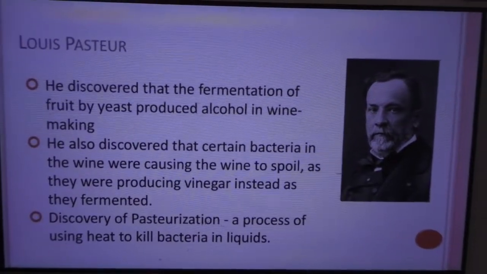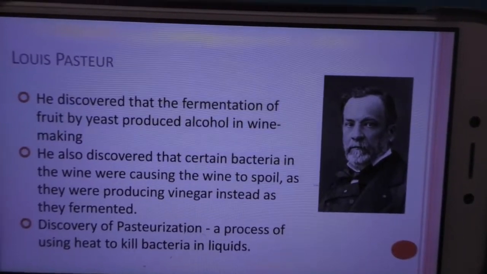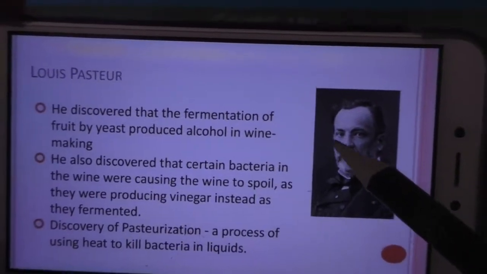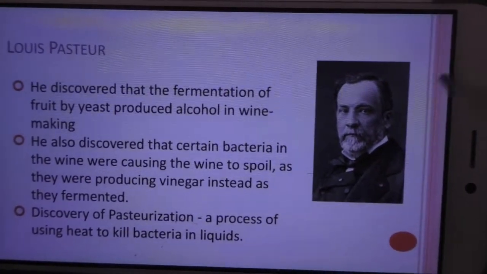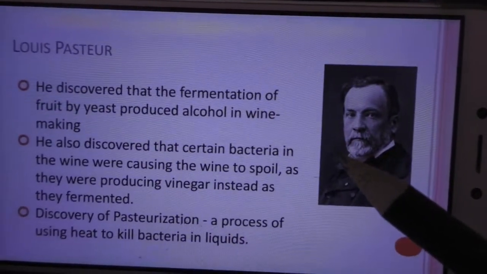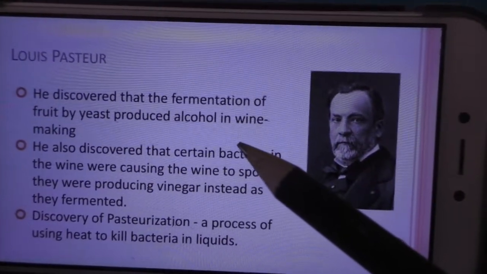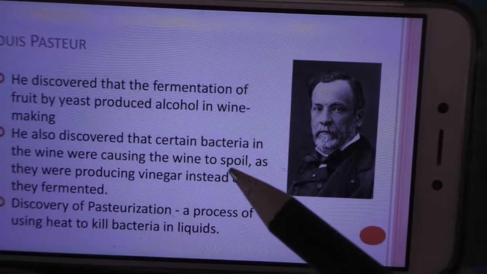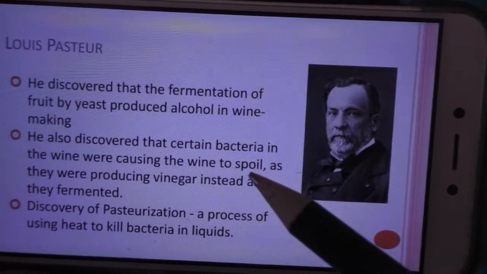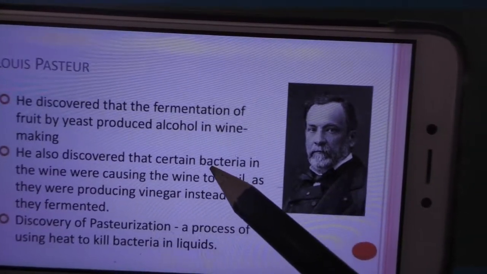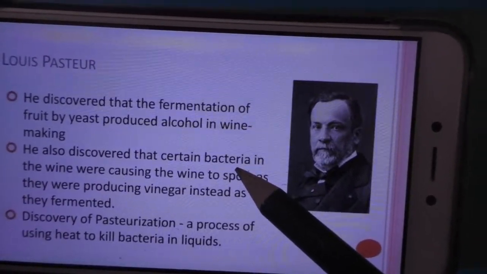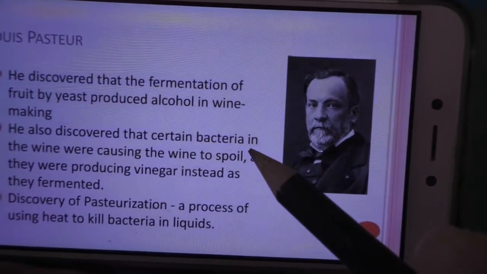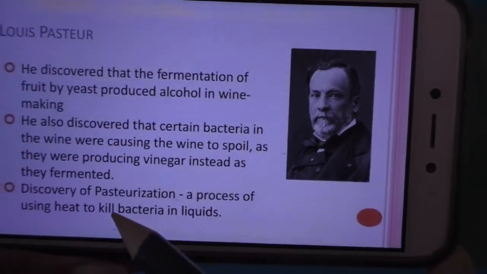So when we talk about fermentation, we have to talk about who discovered it. Louis Pasteur discovered fermentation of fruits. This discovery is used in wine making and alcohol industries. During fermentation of alcohol, some bacteria may also grow in it. He found it difficult to kill those bacteria. What he did immediately was heat it.